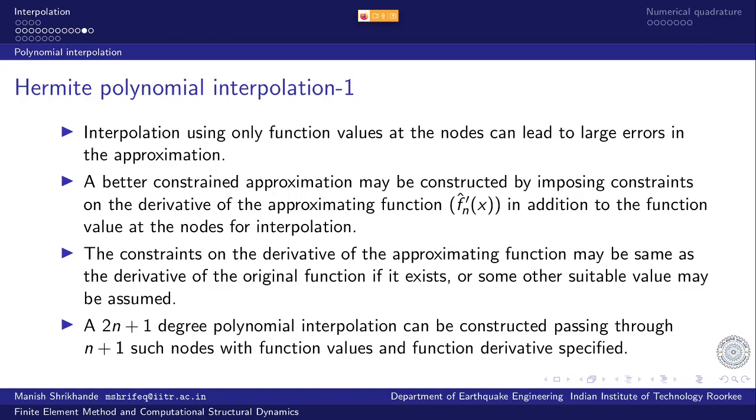So very interestingly, for n+1 number of nodes, if I have function value and the function derivative available for use in deriving the polynomial interpolation, then I can fit a higher degree polynomial than possible with just the use of function values. And that higher degree polynomial would be of 2n+1 degree. It follows from the number of independent constraints available for evaluation of the unknown coefficients, how many coefficients can be evaluated.